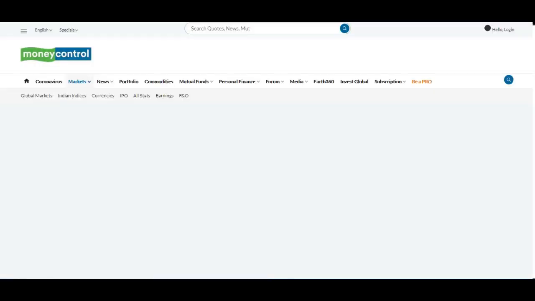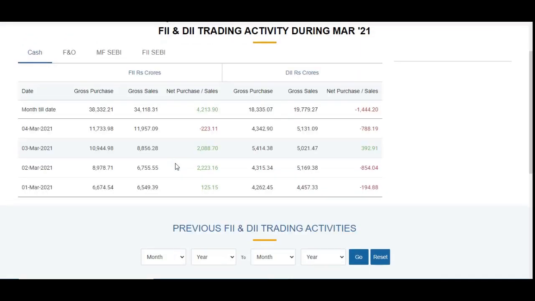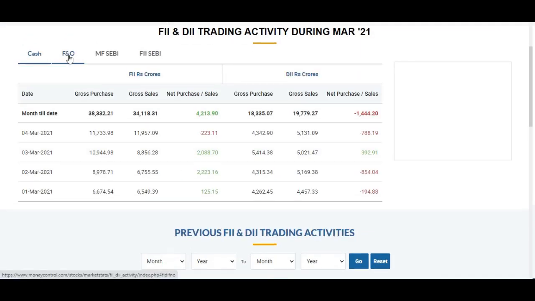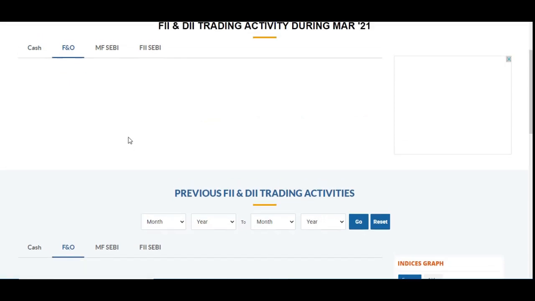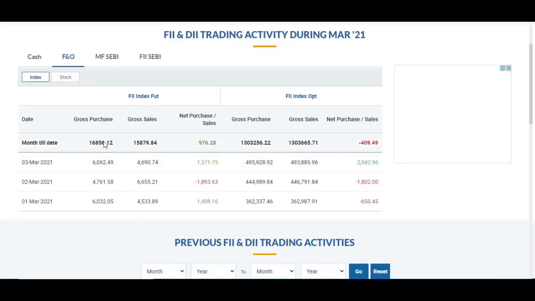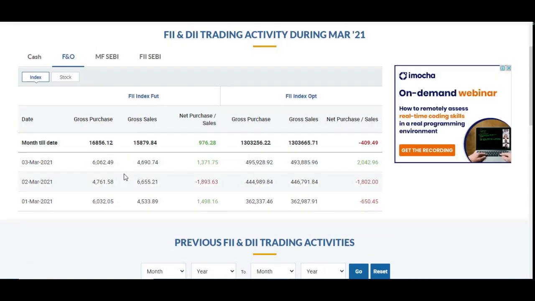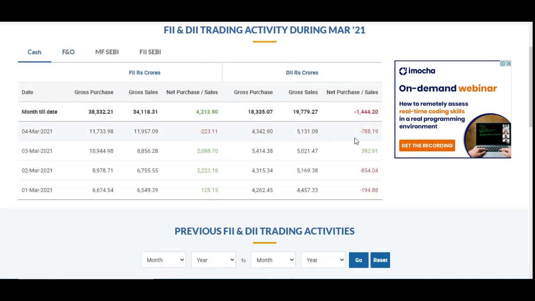Other than that, if you look at the DII and FII activity in the FNO, just a second, it's getting loaded. Okay, there is no data available for today's segments, so only the cash segment is available. Both FII and DII are on the selling side.